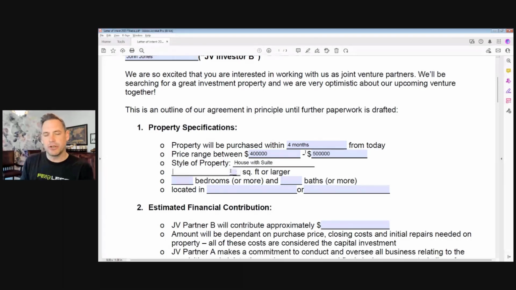And just to make sure that our rents match up with the prices, it needs to be X number of square feet. In this example, we're going to look for stuff that's roughly 1,800 square feet or larger. And again, guys, you're going to see that some of these details aren't super important. If you find everything that fits here and it's only 1,500 square feet, that's okay. There's nothing wrong with that. You're just getting general guidelines, that is the purpose of this. We want something that's maybe 3 bedrooms or more, with 2 bathrooms or more. That's the type of property we're going to start searching for.